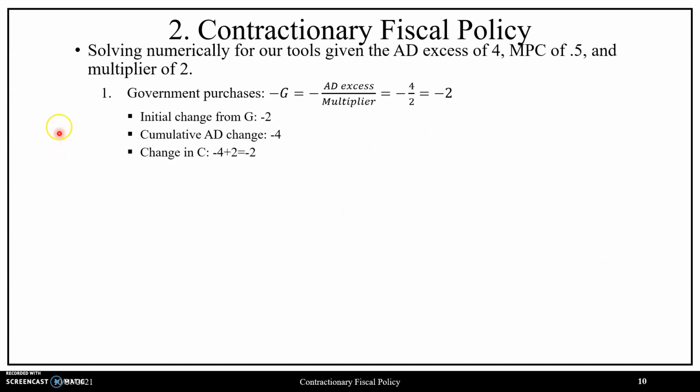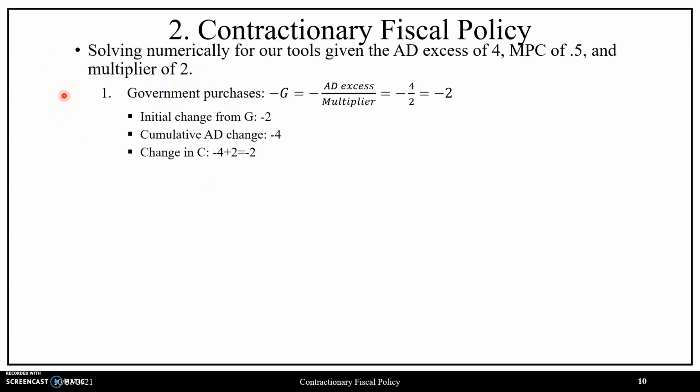So with this in mind, let us now solve numerically for our tools given the AD excess value of 4, our marginal propensity to consume value of 0.5, and our multiplier value of 2, that is 1 divided by 1 minus 0.5, or our MPS, which is 0.5 as well, so 1 divided by 0.5, giving us that value of 2.